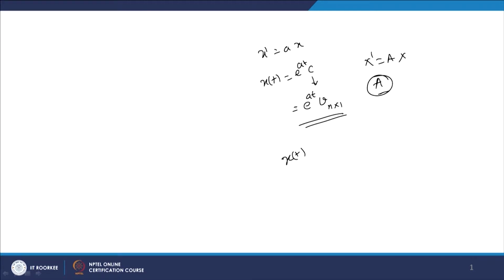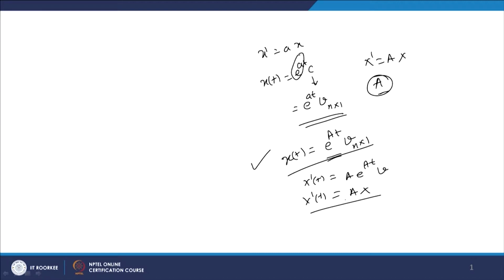So we thought to generalize this candidate, and asked whether it is possible to find a formula for e to power At v, with v as n cross 1. We have seen in the previous class that this will work as a solution. In fact, we have shown that x'(t) = A e to power At v, which is A x(t). So x'(t) will be A x for any constant vector v here.